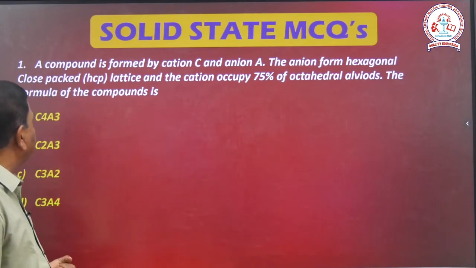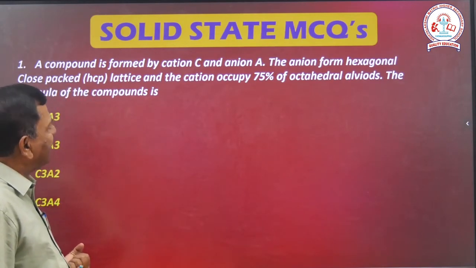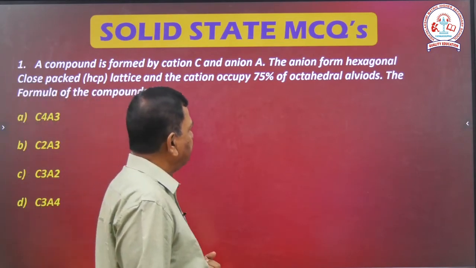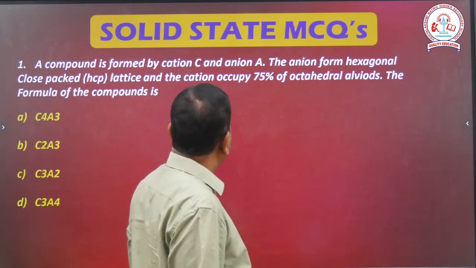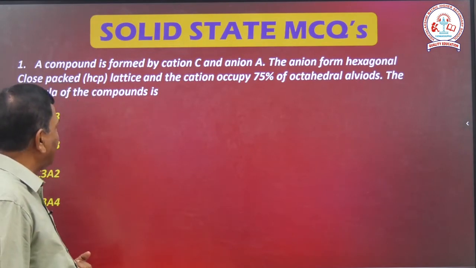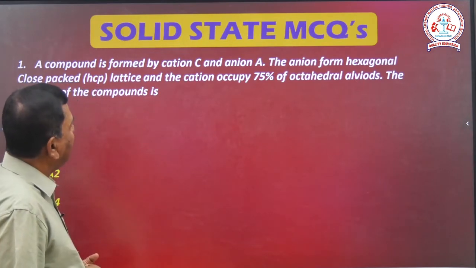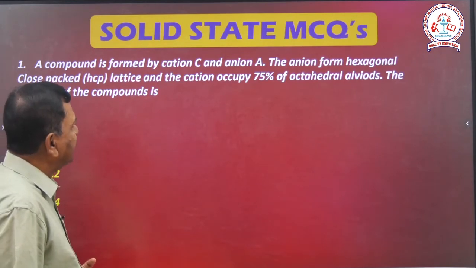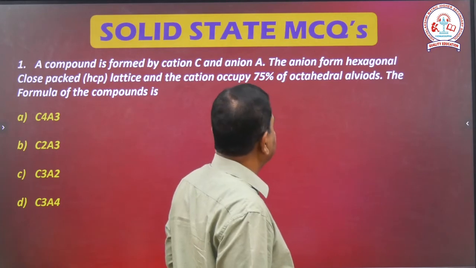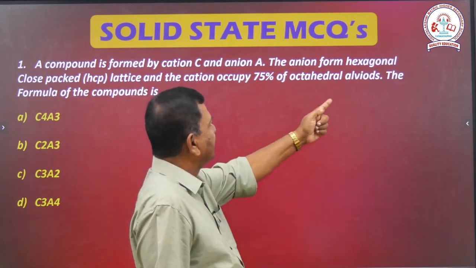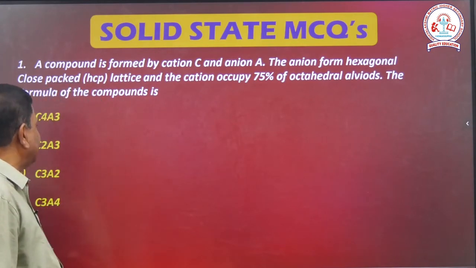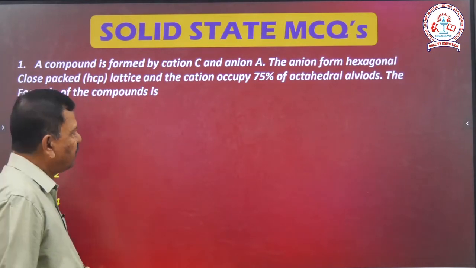First question, look. A compound is formed by cation C and anion A. The anion forms a hexagonal close packed HCP lattice and the cation occupies 75% of the octahedral voids. Clear? So the formula of the compound is what we are going to find out.